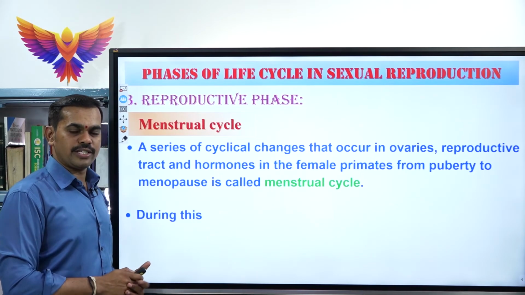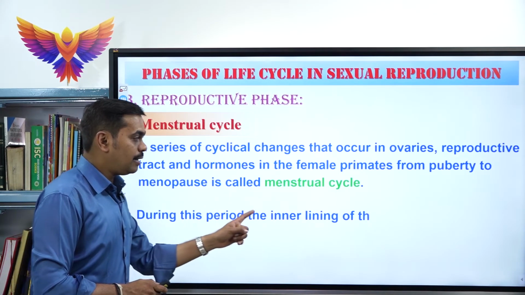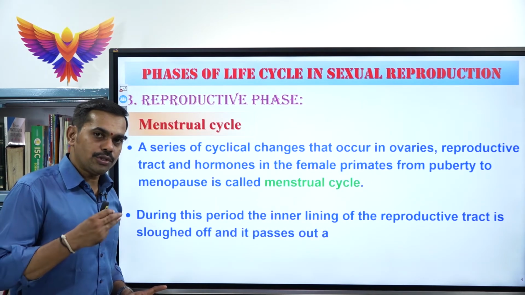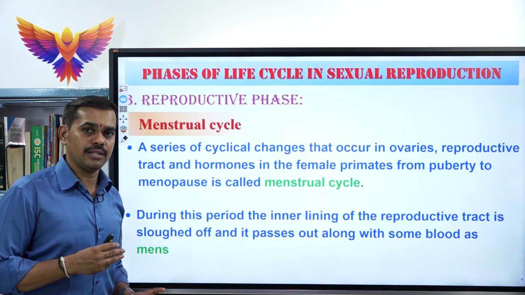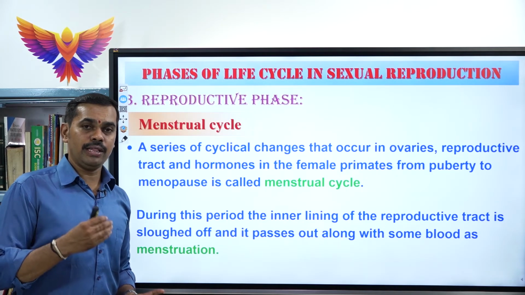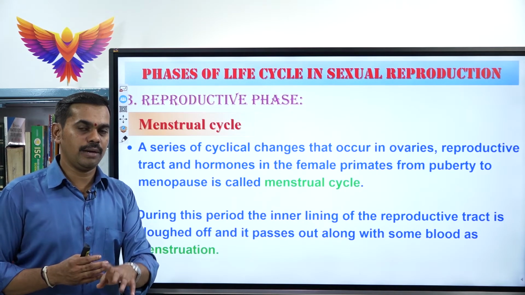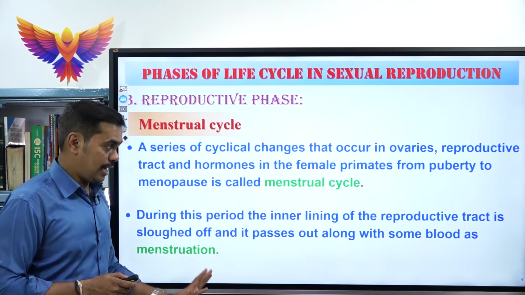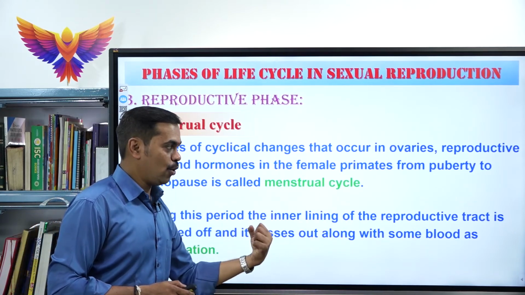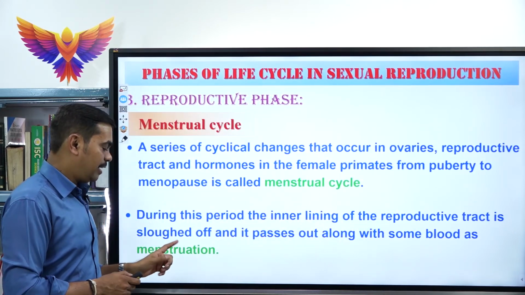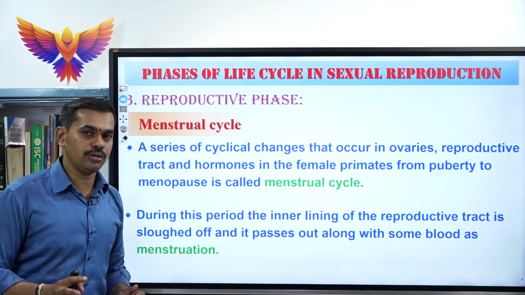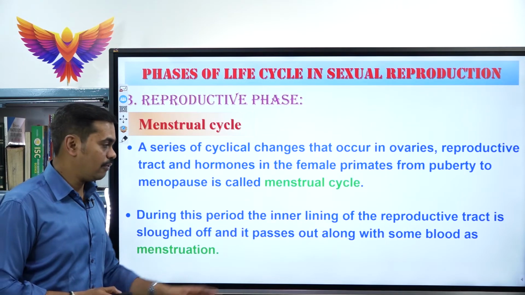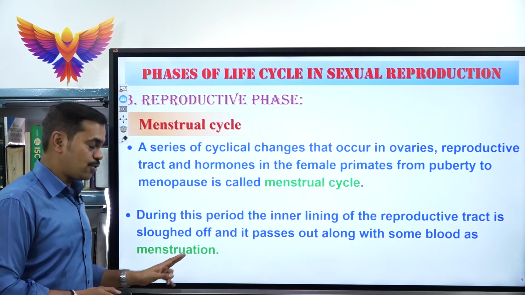See, in this menstrual cycle what happens? The inner lining of the reproductive tract, which is called endometrium, because the uterus body is made up of 3 layers: outer perimetrium, middle myometrium and inner endometrium. Always the inner endometrium degenerates. That means the inner lining of the endometrium is sloughed off. The blood vessels rupture and it passes out along with some blood. That is called menstruation.